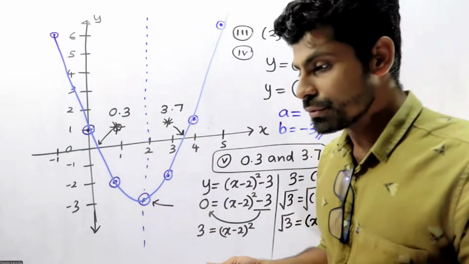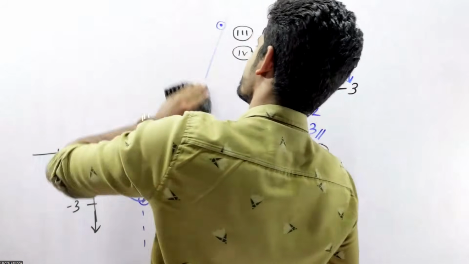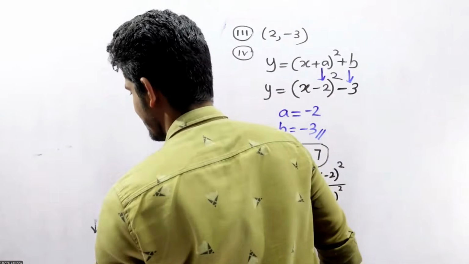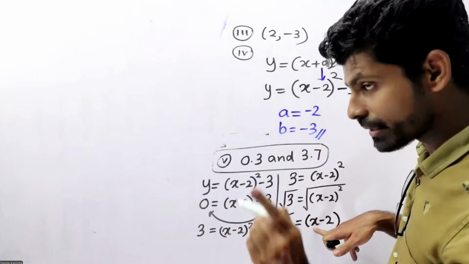Now what we need to do is substitute those values. Then there are two values.